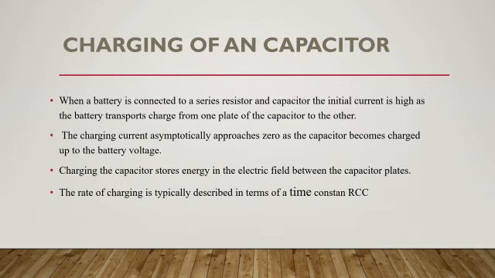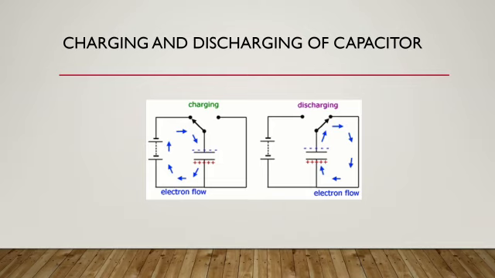Charging of a capacitor. When a battery is connected to a series resistor and a capacitor, the initial current is high as the battery transports charge from one plate of the capacitor to the other. The charging current asymptotically approaches zero as the capacitor becomes charged up to the battery voltage. Charging the capacitor stores energy in the electric field between the capacitor plates. The rate of charging is typically described in terms of time constant. Charging and discharging of a capacitor is represented in this figure.